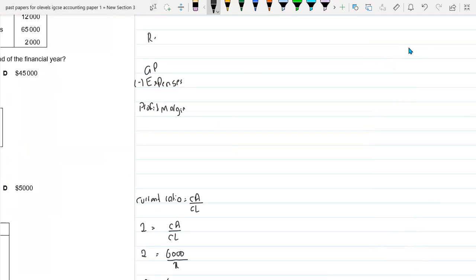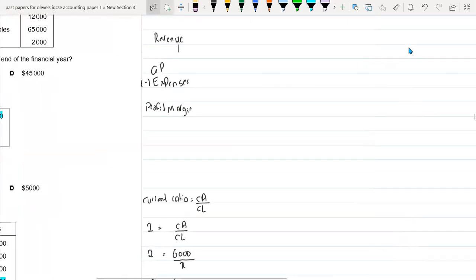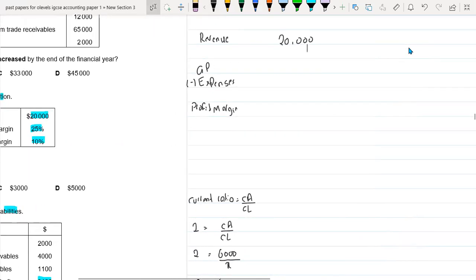I know that my revenue was $20,000. So 20,000 multiplied by 25%, because I can easily apply this 25% on revenue, and I will be getting my gross profit. So now the gross profit is 5,000.